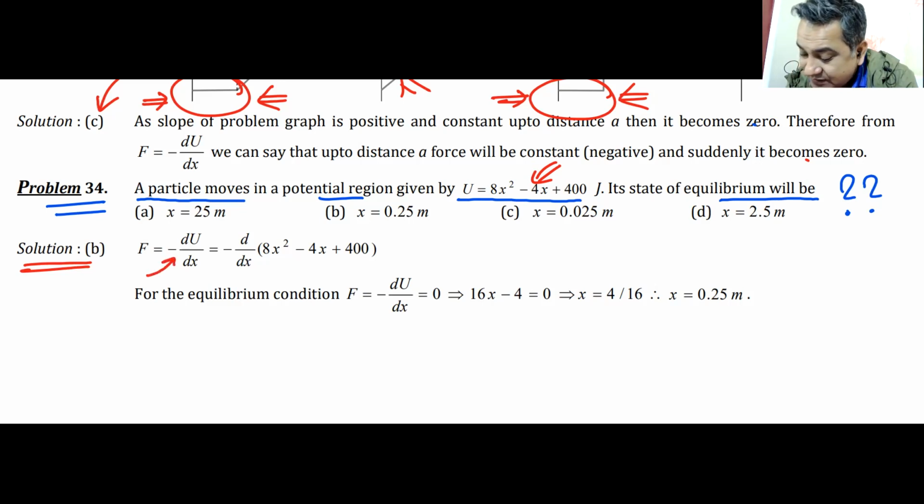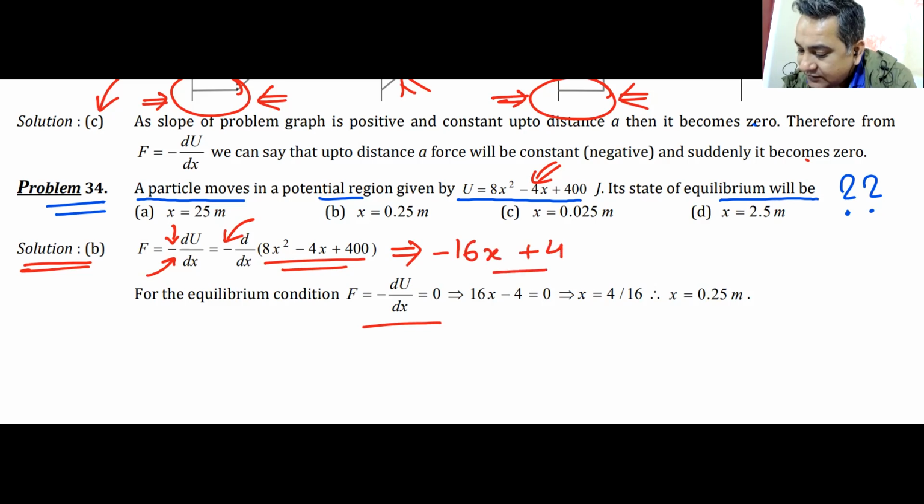Yes, that minus is important. You differentiate a U with x and put a minus sign, you get a force. Well done. So what do you get after doing that? You get the derivative of this, and the derivative of this, I think, equates to minus 16x plus 4, right? Yes, that is the derivative.